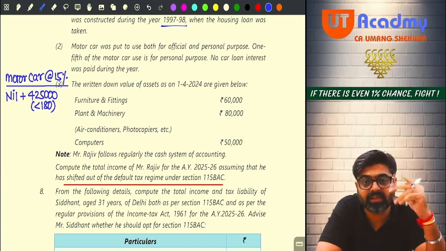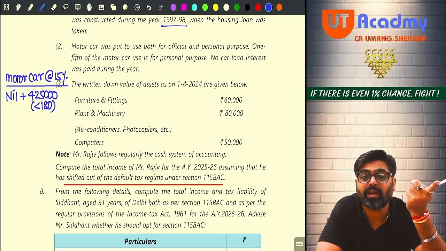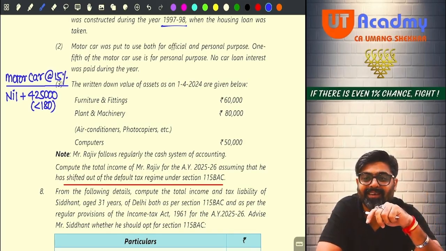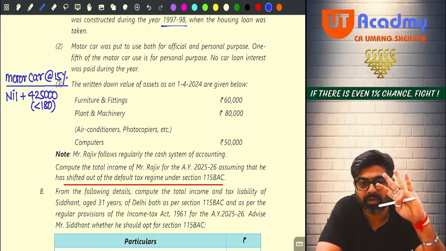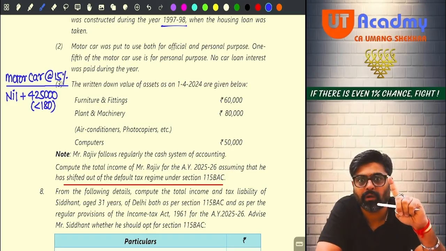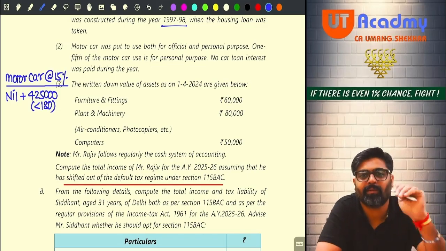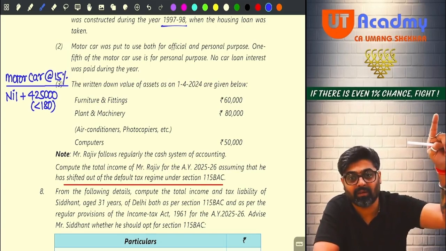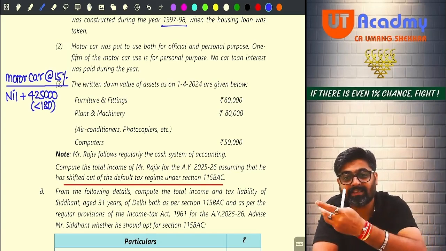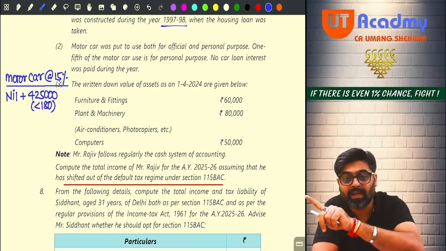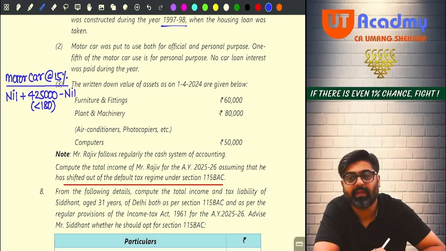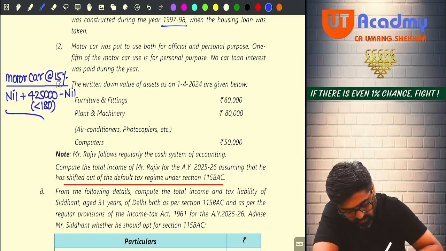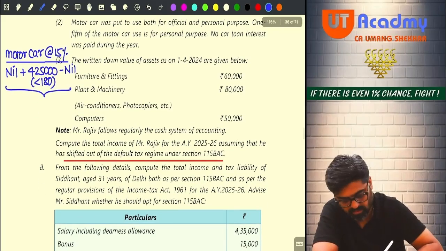See, motor car purchased is written on the payment side. Motor car sale will be written on the receipt side. Just for the sake of clarity, check the receipt side. Motor car sold is given? Motor car sold, not given. There is no deletion from the block. If addition is given on the payment side, then for deletion, money would have come, and they would have given it on the receipt side. Nothing like that is given, meaning the deletion is nil. So now do you have the closing WDV of the motor car? Yes or no? How much?